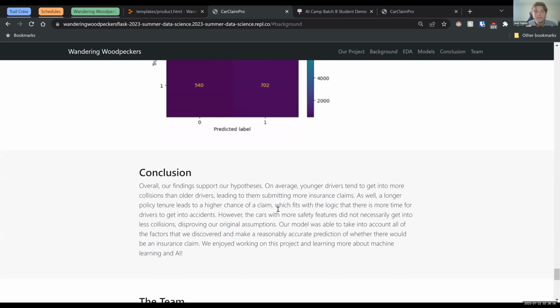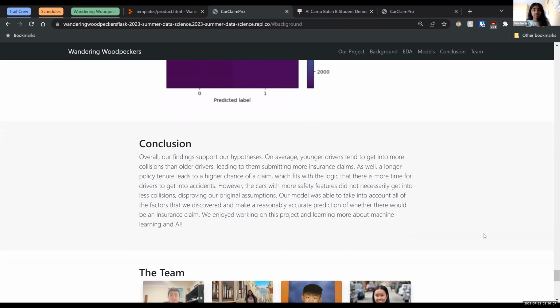So in conclusion, most of our findings support our hypotheses. On average, younger drivers do tend to get into more collisions than older drivers, so they submit more insurance claims. Also, longer policy tenure leads to a higher chance of a claim, which makes sense since there's more time for the drivers to get into accidents. However, even though we thought that cars with more safety features would get into fewer accidents, that wasn't really the case, so that disproved our hypothesis.